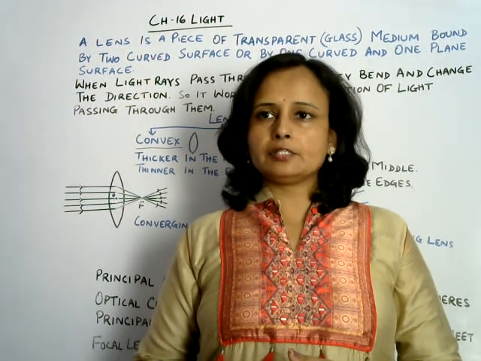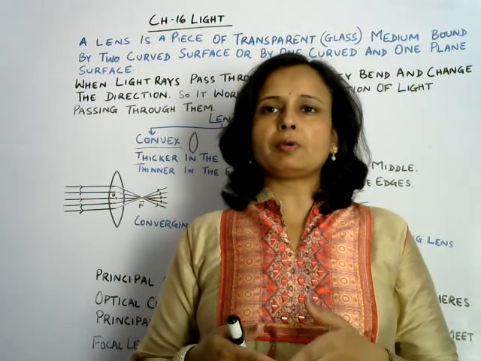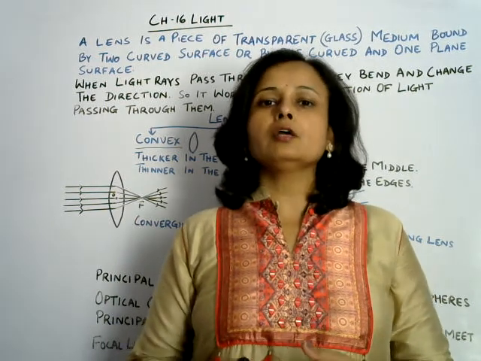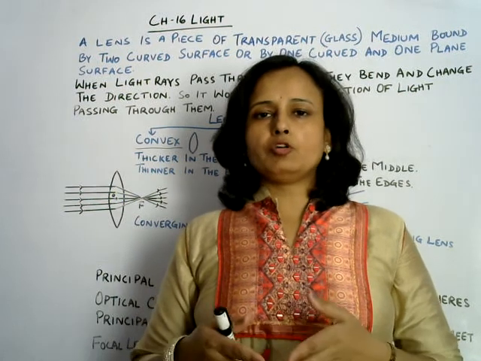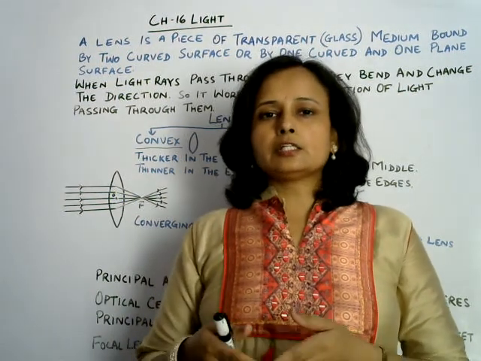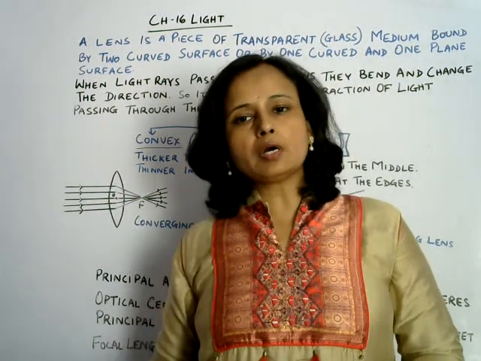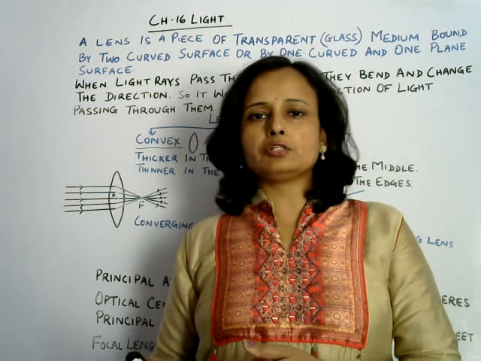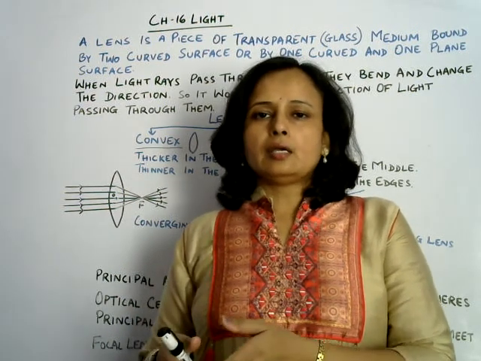In mirror the phenomenon of reflection of light takes place, that is, bouncing back of light, whereas in lens the phenomenon of refraction of light takes place, that is, the transfer of light ray from one optical medium to another medium, and during that movement the light ray bends as well.